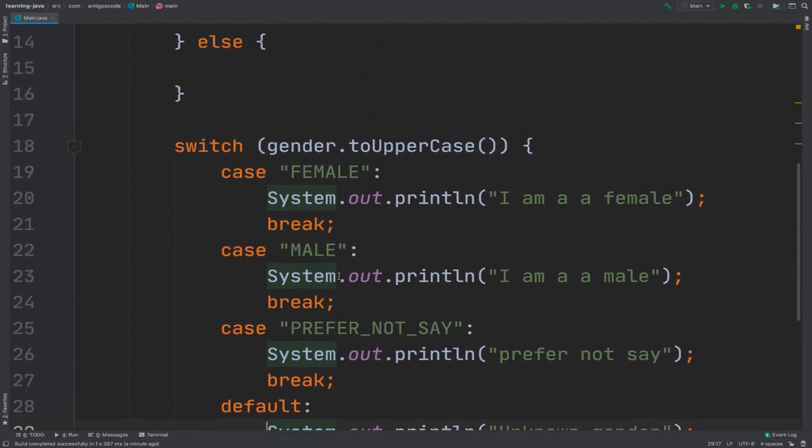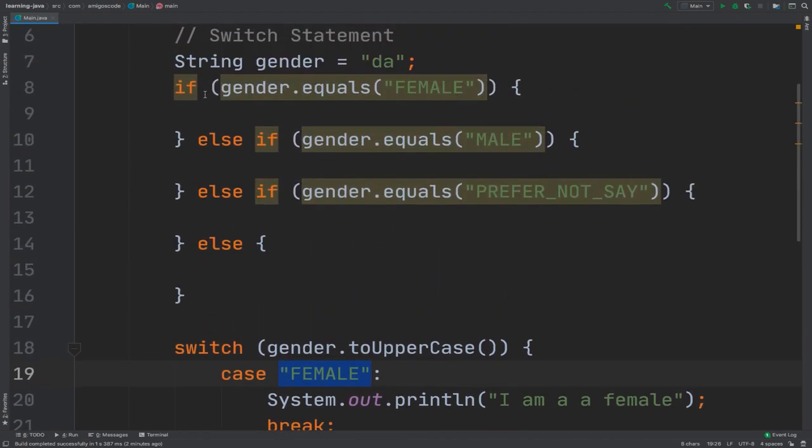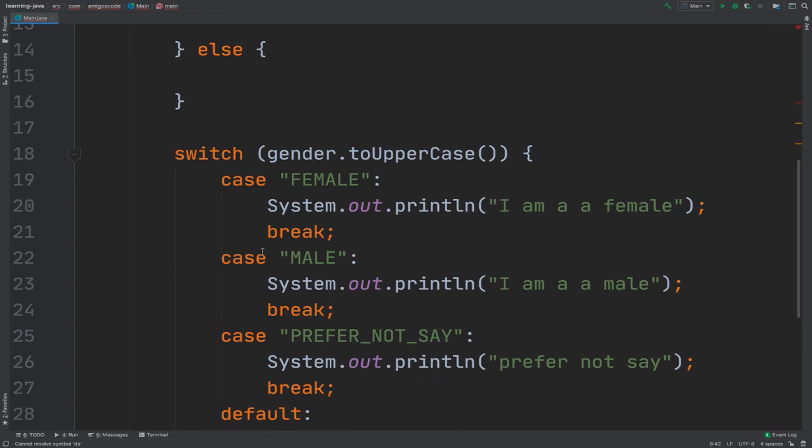So as I said, a switch statement should be used only when you are switching on single values. Right here, these are the expected values that I have, right? As soon as you want to start combining, for example, gender equals female and so on, you cannot do this with switch statements.